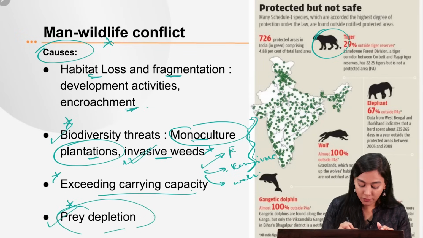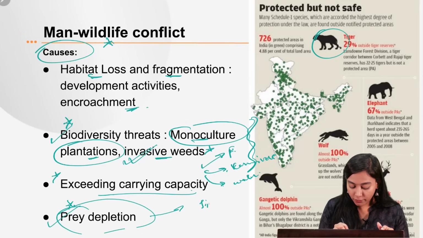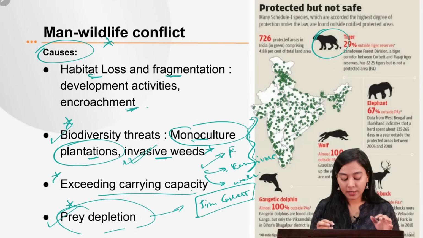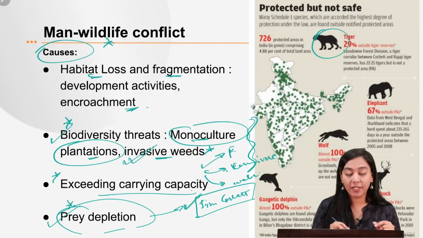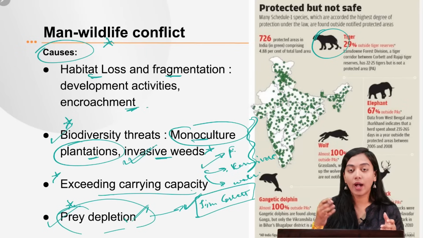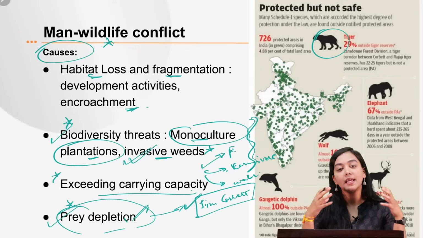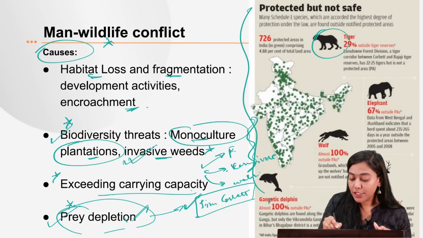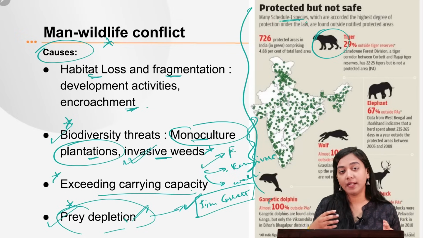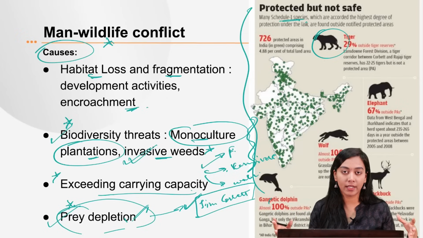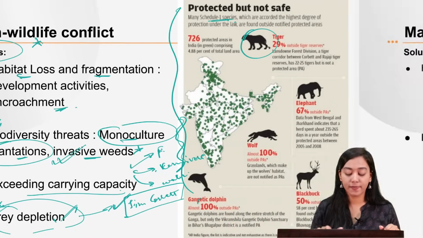Then prey depletion is also taking place. Prey depletion was one of the reasons why at one point of time the Jim Corbett Park saw a depletion in the deer population. The Jim Corbett Park also saw the depletion in the tiger population. So this is also one of the reasons why, in order to get more prey, they start moving out of their zone. As you can see from this data, many Schedule One species, for example the Indian elephant, the rhinos, the tigers, are also found to be moving away from their protected areas because of the following causes.